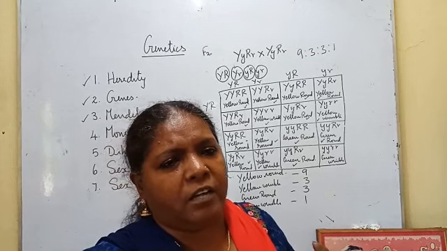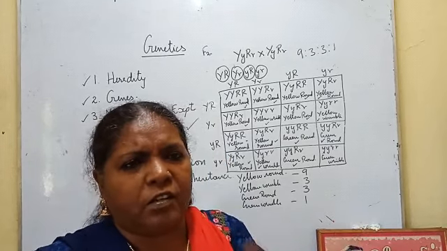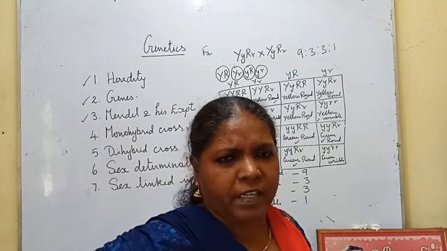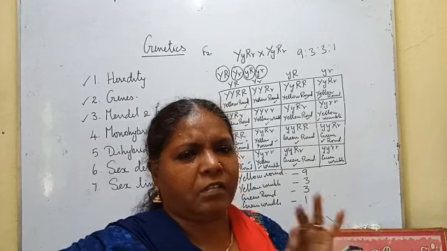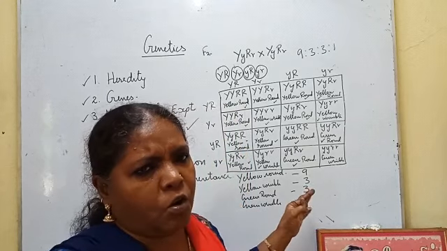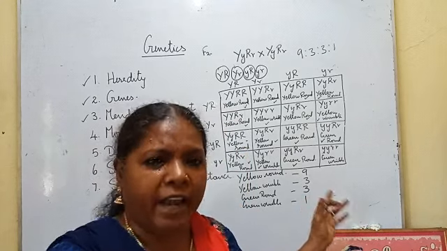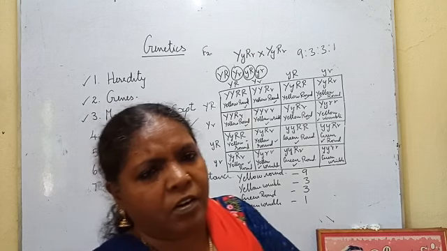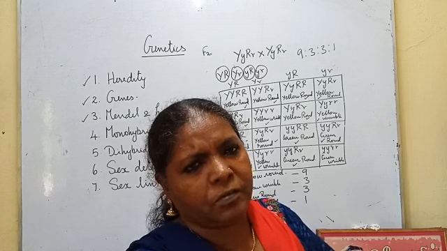And this segregation, they are not depending upon each other. So they are independent. The characters are independent for segregation. So these are the three laws he formed on the basis of his monohybrid cross and dihybrid cross: law of dominance, law of segregation, law of independent assortment.